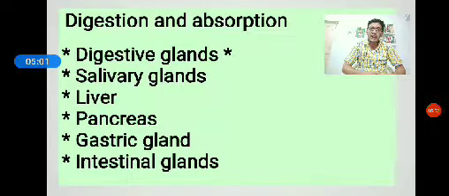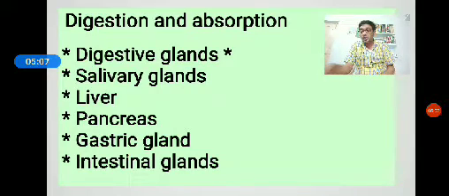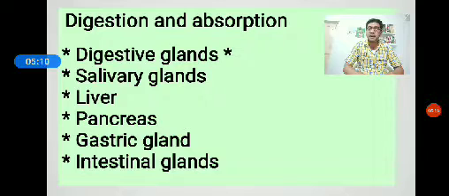Next one is the liver. Liver is the largest gland. Its weight is about 1.5 kilograms. The liver has a gallbladder. The liver secretes a juice called bile juice. That bile juice is stored in the gallbladder. The gallbladder passes the bile juice into the duodenum of the small intestine by a duct called the cystic duct. Liver is the chemical factory of our body because most of the metabolism processes take place in the liver.